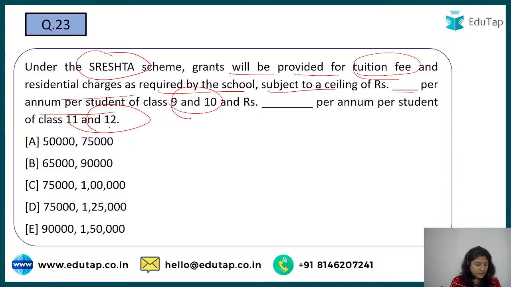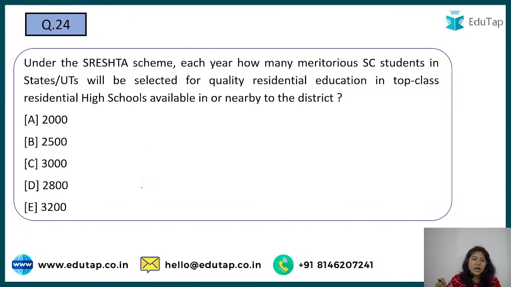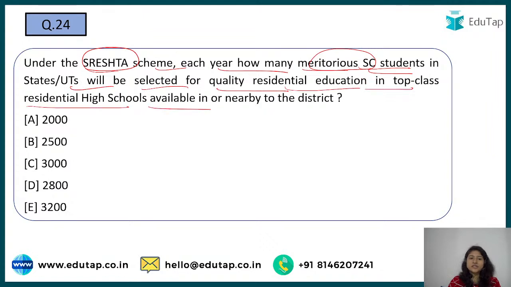Here Megha is saying option D, then Madhvi says C. Do we have any other answers? Nilesh is saying D. So let's see the right answer. Yes, option D, that is 75,000 and 1,25,000, is the right answer. We'll have one more question, and then we'll look at the explanation of this scheme, what it is all about. Under the Shreshtha scheme, each year how many meritorious SC students in states and UTs will be selected for quality residential education in top residential high schools available in or near the district?